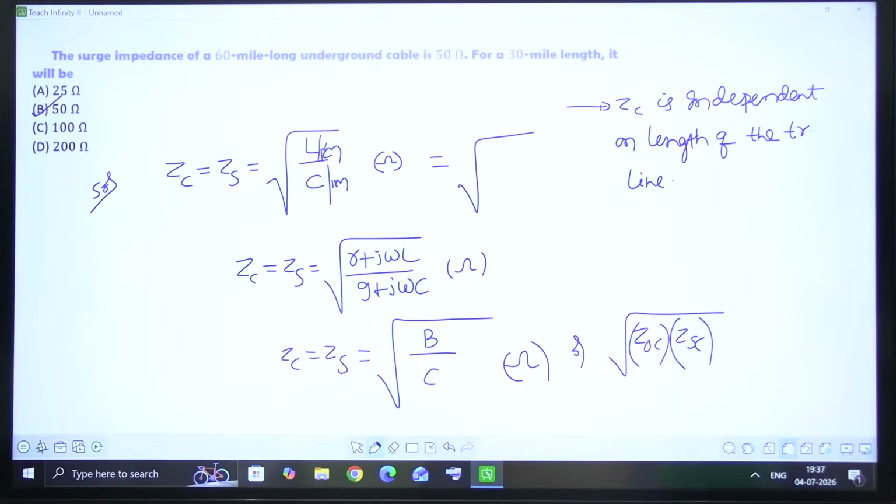Yes, that's a quite simple question. Okay, but the formulas I have given are very important. The formulas I have given are very important. Okay, right.